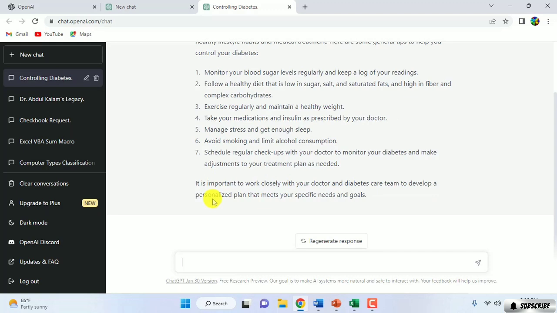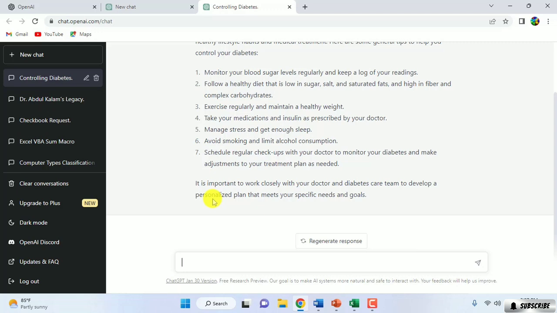I want to ask ChatGPT: my diabetic level is 200, so what food do I need to take at this moment? I'm going to ask the question and it will suggest the food I should take to control diabetes.